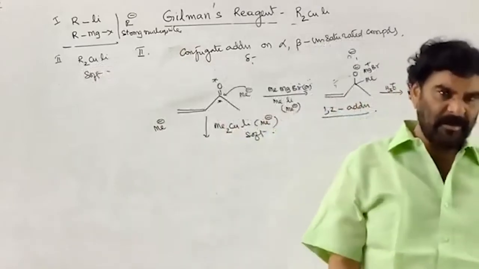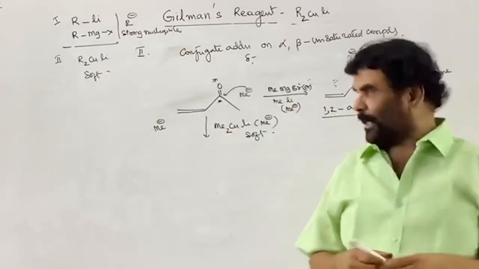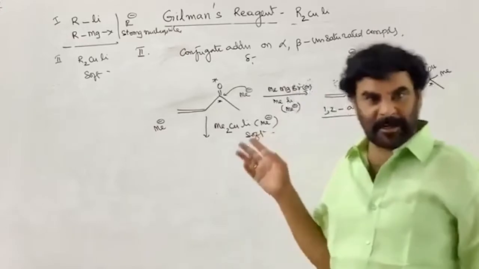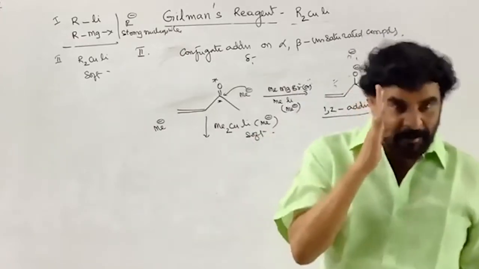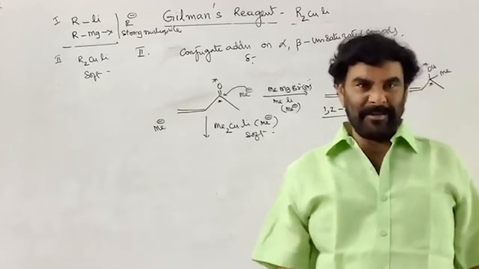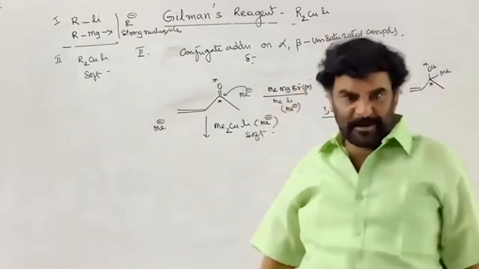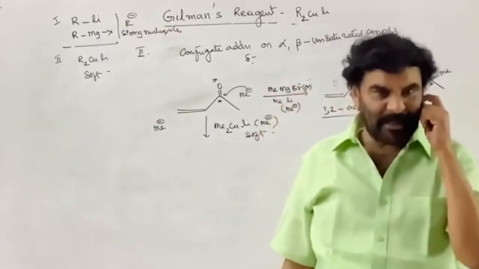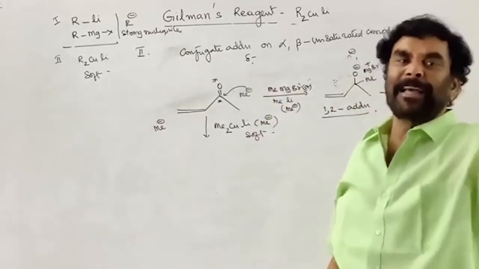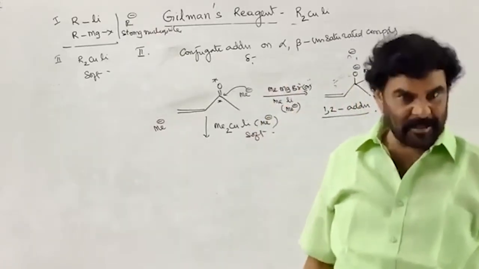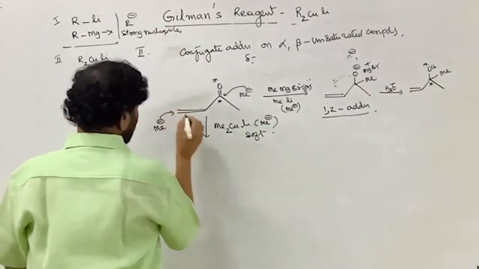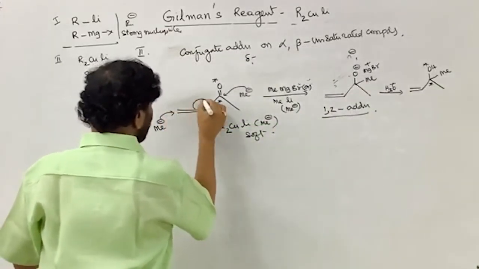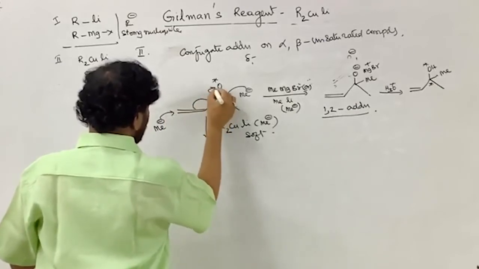Electrophilic center means an electron seeking center, an electron taking center. So the nucleophile can only satisfy the thrust of the electrophilic center. Therefore it goes here, and then this shifts to here.